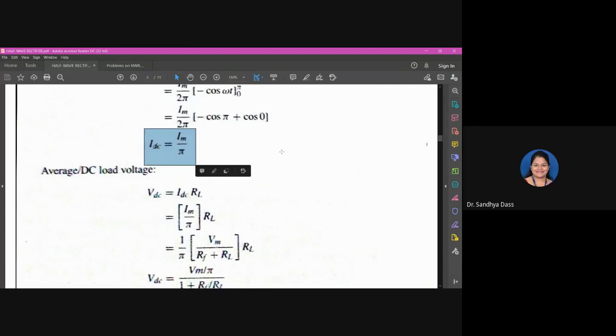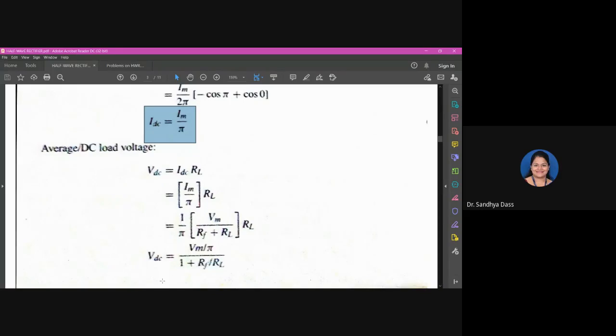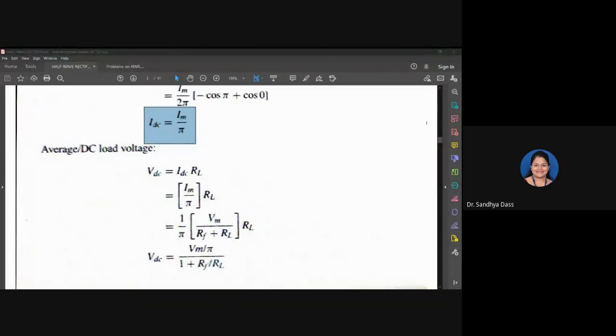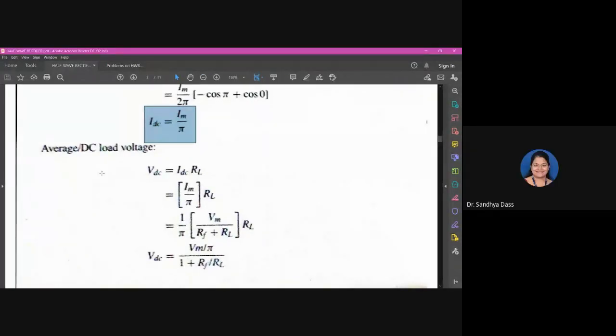If you recall, in the previous class we derived the expression for DC load current, IDC, and we got it as Im by pi. Are you with me there? Can anyone acknowledge? Yes, ma'am. Okay. So continuing from there, the expression for average DC load current, please go on copying along with me. Now we are deriving the expression for VDC, that is the average DC load voltage.